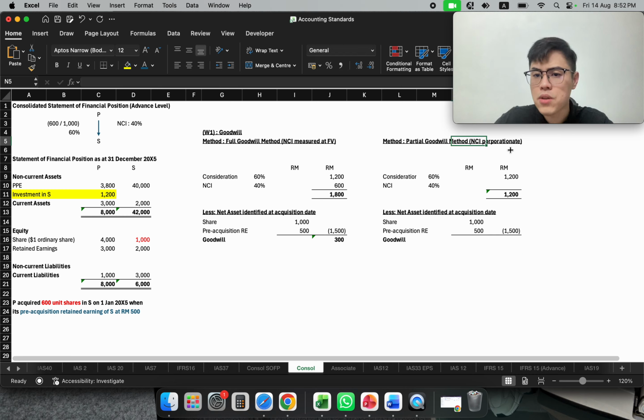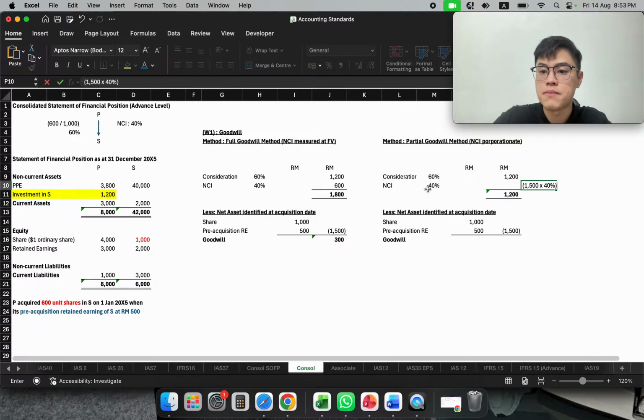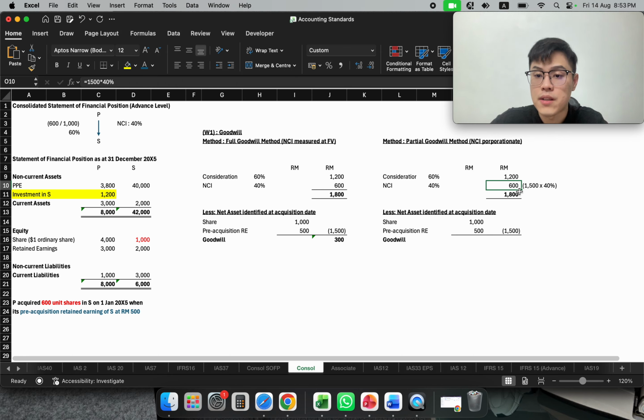And based on the proportion of NCI, we will base it on the net asset of the subsidiary. In this case it is 1005. I will use 1005 times the percentage, 40%. Meaning to say, my NCI at net asset value, 40%, is 600.